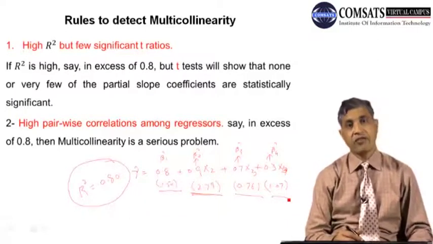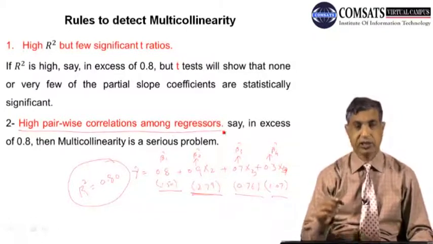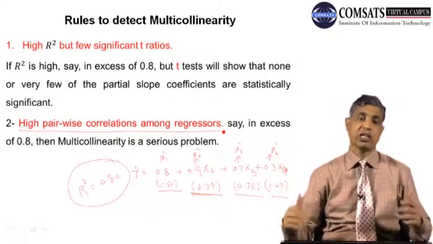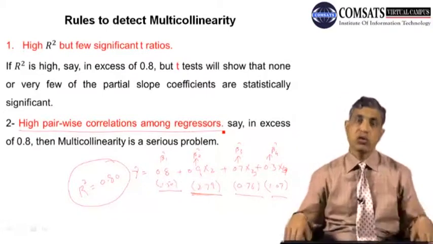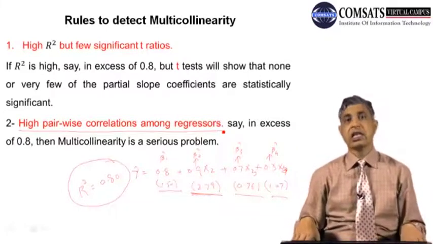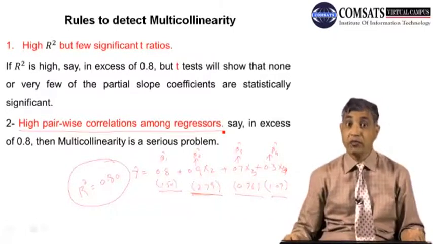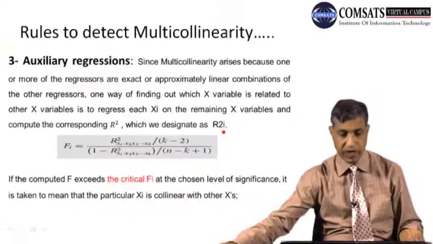The second method of detecting multicollinearity is high pairwise correlation among regressors. You can see this high pairwise correlation among the regressors by two methods. One is that you can plot these two regressors. The other is that you can estimate the coefficient of correlation between these two variables.